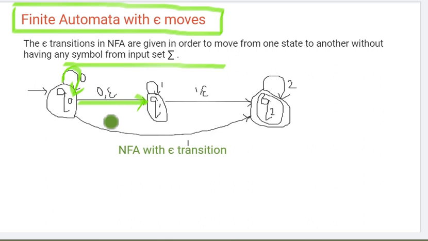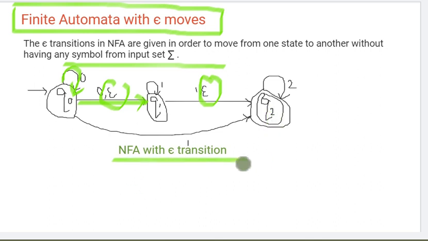Here one more symbol is there, this epsilon which is showing on Q0. If you are not having any input, then also you can move to another state, that is Q1. At Q1, on input 1 it will stay in the Q1 state, or it will go to the Q2 state, or with no input, that is epsilon, Q1 can move to Q2.